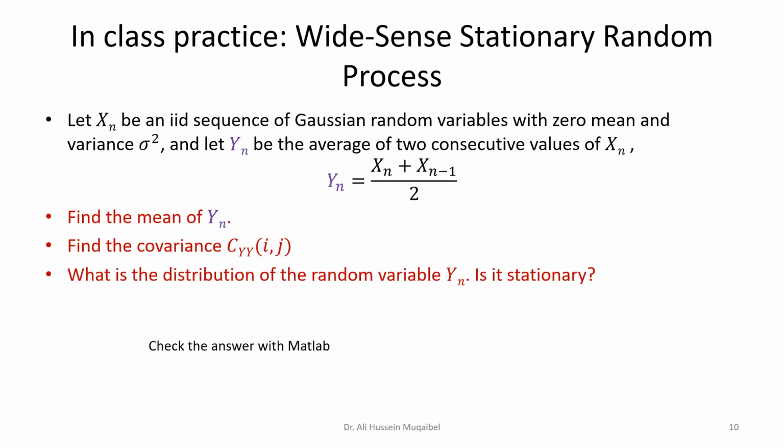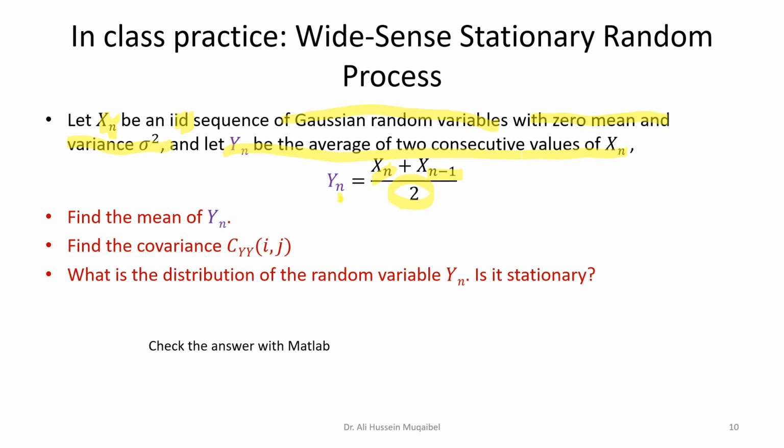So let's leave you with the following exercise. It says, in class practice, we would like to show that given that x is a random sequence, an IID sequence, which means independent, identically distributed Gaussian random variables with 0 mean and variance sigma squared, and let yn be the average of 2 consecutive values of xn. So y is defined to be the average of 2 consecutive values. Yn equals xn plus xn minus 1, the previous value, divided by 2. That's the average. So find the mean of y.